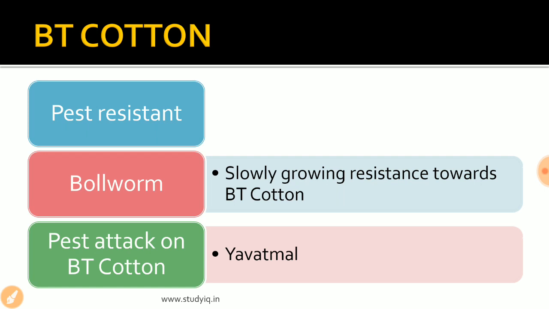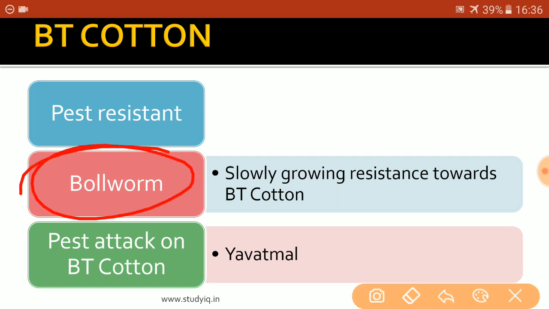They are basically undergoing a change in their own structure, because of which they are getting more resistant towards the BT cotton. As a result, the pests are now able to attack the BT cotton. The pest that attacks the cotton in the most dangerous manner is the bollworm pest. This is the name of the pest that attacks the cotton crop most.